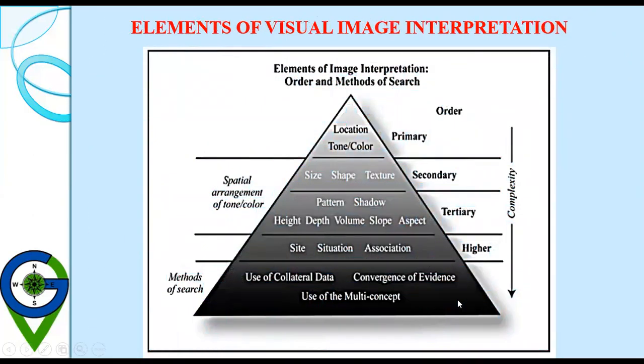So the elements of visual interpretation and orders and method of search. First of all, the primary one is the location and tone and color. And as we move further from this point to the lower levels, the complexity increases.